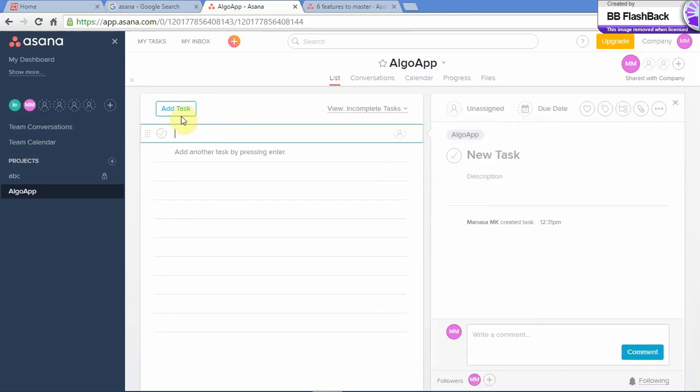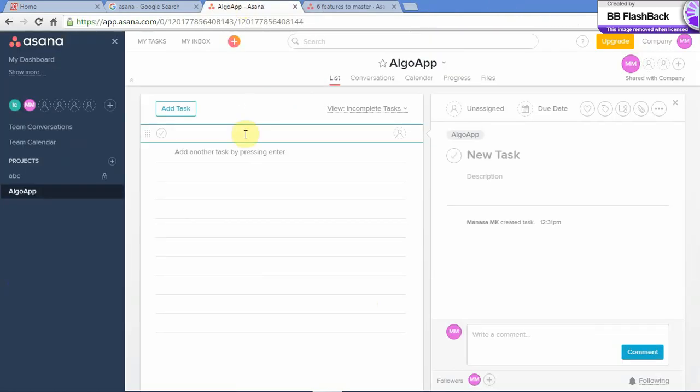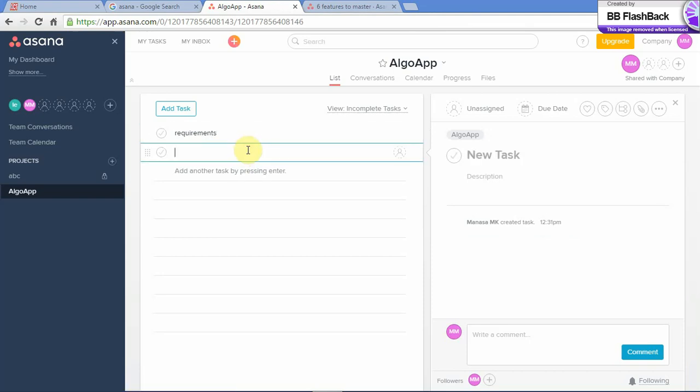You click here to add another task. So basically we'll follow the waterfall method and add the tasks. That is your requirements. Click enter.